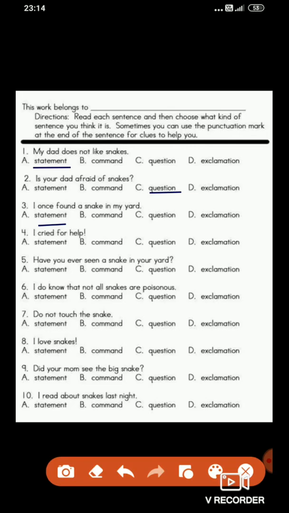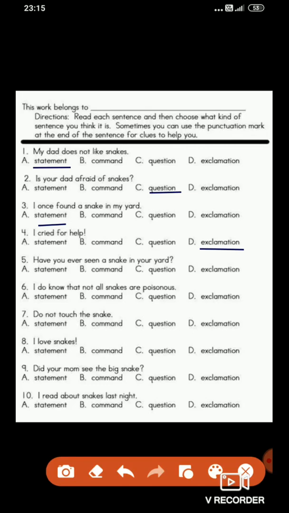Next, fourth one, I cried for help. At the end the exclamation mark is put. So which kind of sentence could this sentence be? Very good. This is exclamation because it is ended by the exclamation mark, and also the strong emotion is given here. It is mentioned here.